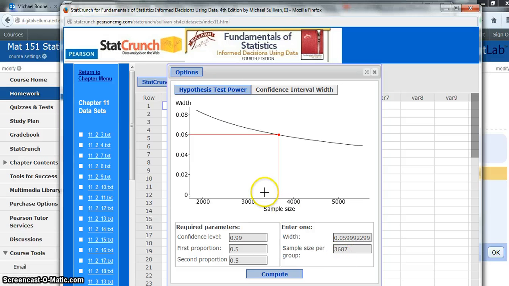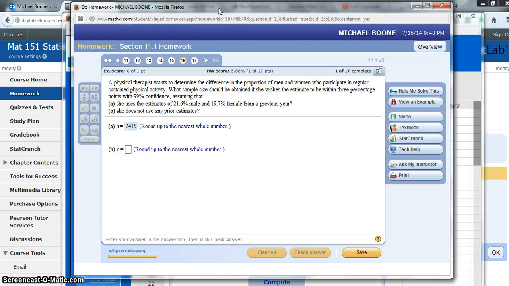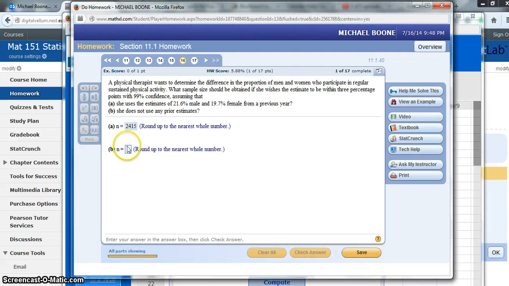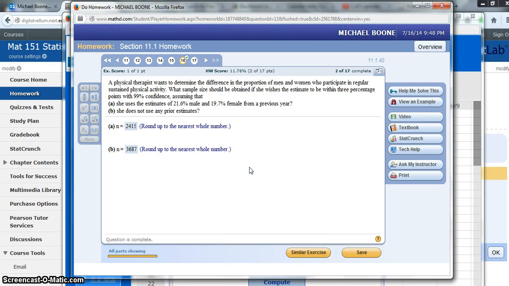So 3687 would be the most that we would need to survey to get a 99% confidence interval. You can find the formulas to do this in section 1, but honestly, let's use the technology.